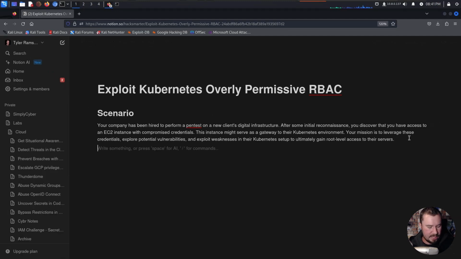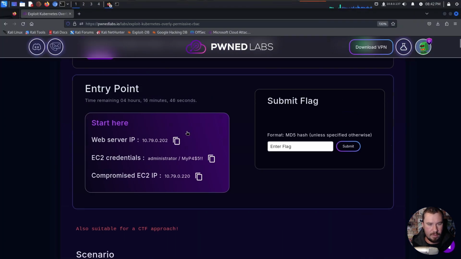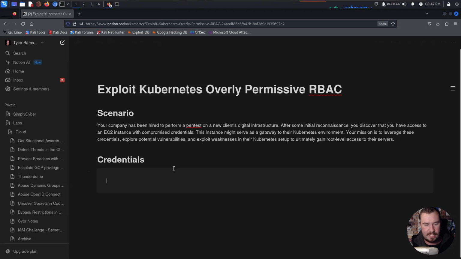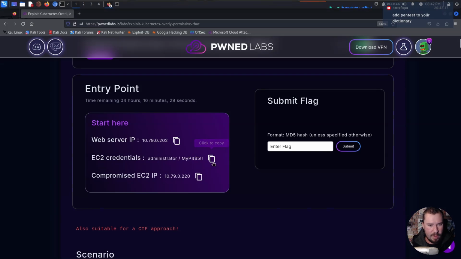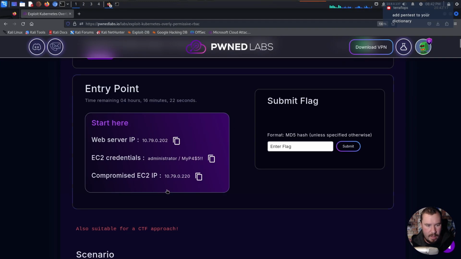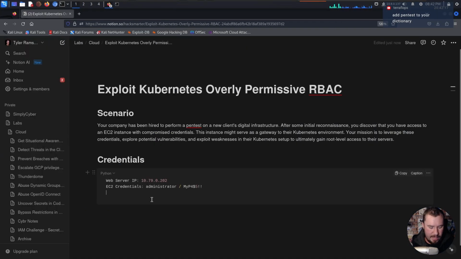And now let's go ahead and do our credentials as well. We'll jump over to this, and what I like to do with credentials is to make a code block. You can do that in Notion by using the backtick 3 times like this, and we'll go ahead and create a code block for us, and we'll say our web server IP, let's go ahead and paste that in there. We can grab our EC2 credentials, and we'll paste that in there as well. And finally, our compromised EC2 IP, and we'll just say compromised.